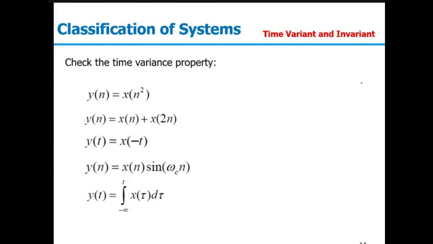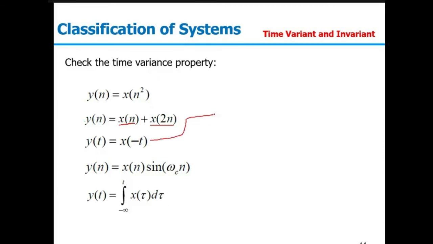Let's solve some questions. The first one is y(n) equal to x(n square). Here we have time scaling in the discrete domain, so this will be time variant. Second one, y(n) equal to x(n) plus x(2n). In this case, the first term is time invariant, but the second one is time variant, so the overall signal will be time variant in nature. Third one, y(t) equal to x(minus t). Here we have a scaling factor of minus, so the given signal will be time variant in nature.